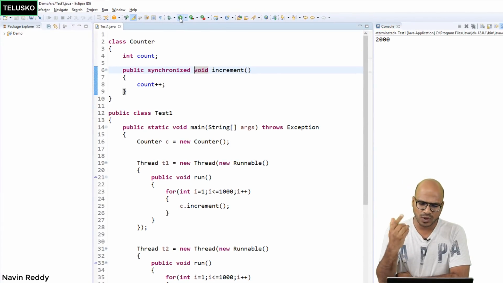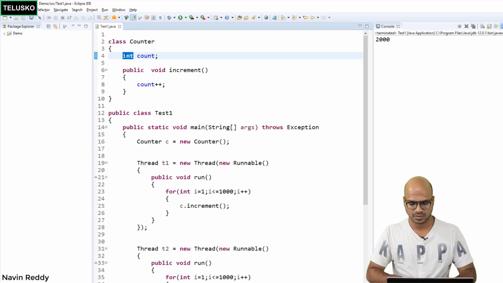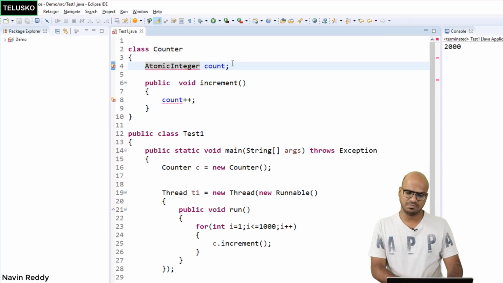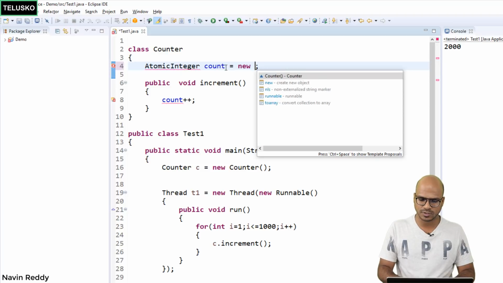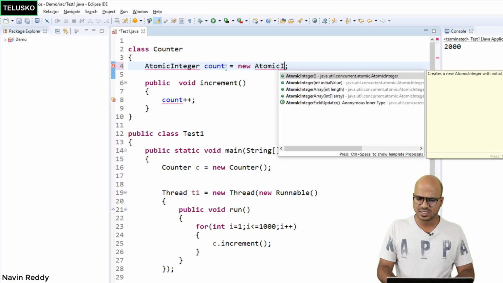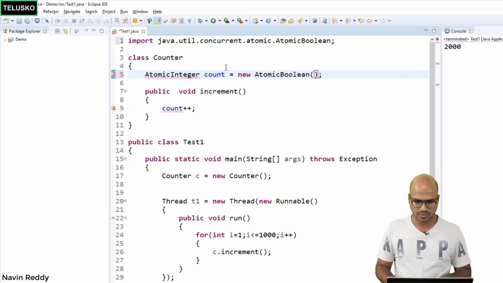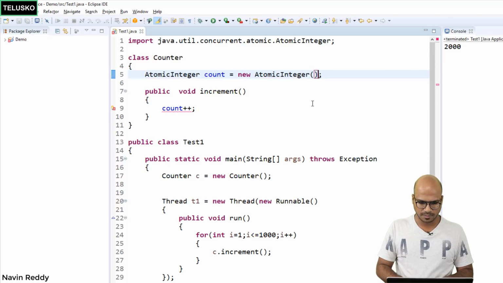This is one way. Another way of doing this is, let's say I don't want to use synchronized, then how can I achieve this? Instead of using int, we can also use a wrapper class, but an atomic wrapper class. We might have heard about Integer, right? In the same way, we also have AtomicInteger. Whenever you want to achieve thread safety, it is better to go for atomic increment, provided you want to perform atomic operations. So let me create an object of AtomicInteger. You can see it's not just integer, we also have AtomicBoolean, AtomicLong, whatever you want to use. I want to use AtomicInteger. Okay, that's done. Let me import the package once again.